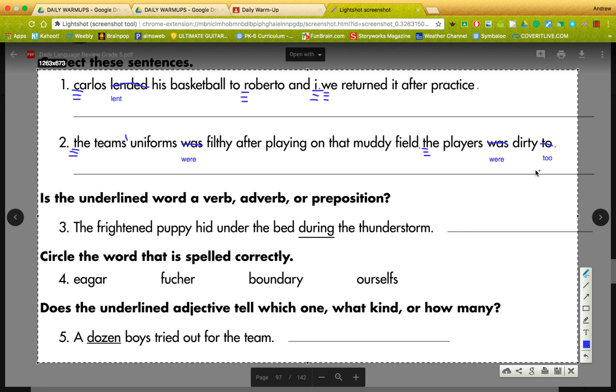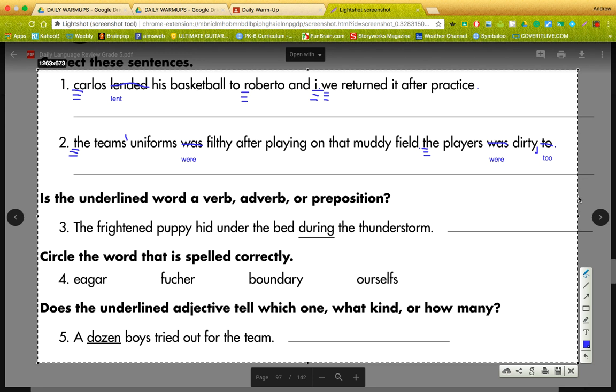But another thing, if you put too at the end, most of the time, almost all the time, you've got to have a comma before the too. So the team's uniforms were filthy after playing on that muddy field. The players were dirty too. Now notice you can replace that too with also. The players were dirty also. If that works, it's TOO.